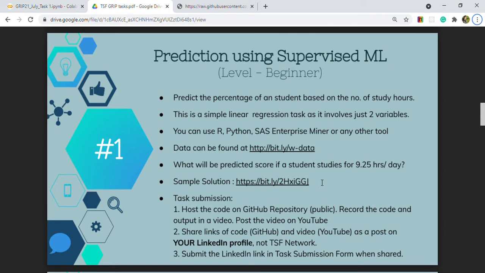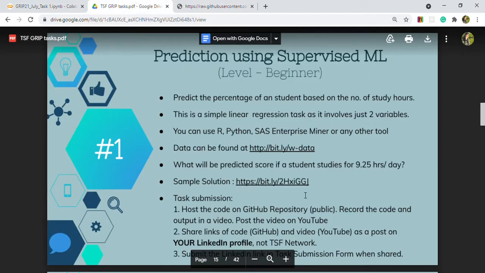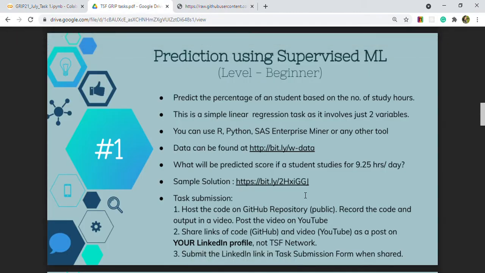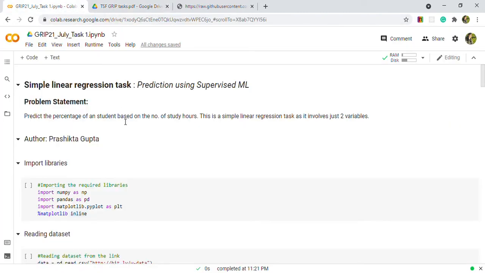The dataset is already given, which is this. After this, we need to predict the score if the student studies for 9.25 hours per day. So here we go with my solution notebook.